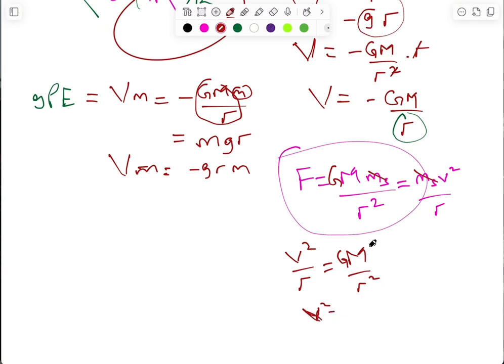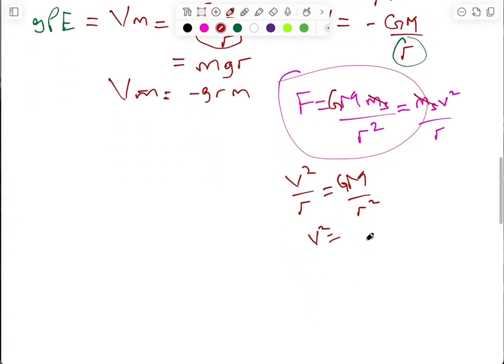v squared. Now, this v is not your potential. V is velocity now, the orbital velocity of the satellite. V squared is going to be GM multiplied by r over r squared. And that implies that this is going to be GM divided by r.